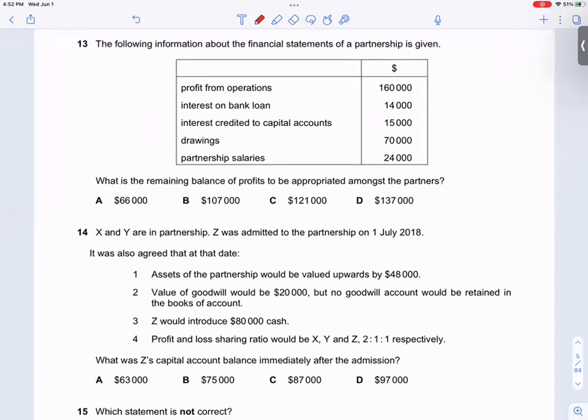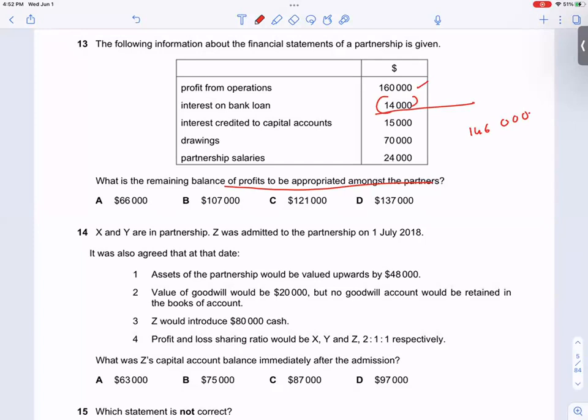Information about the financial statement. What is the remaining balance of profit to be apportioned? Profit from operation minus interest on bank loan gives 146,000. Interest credited to capital account, why?